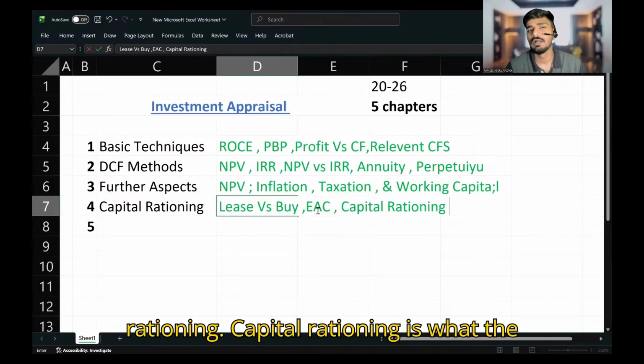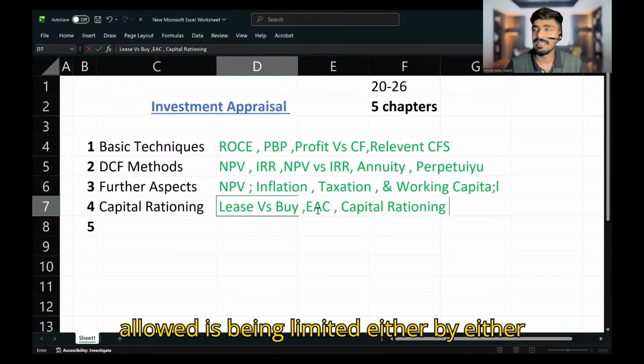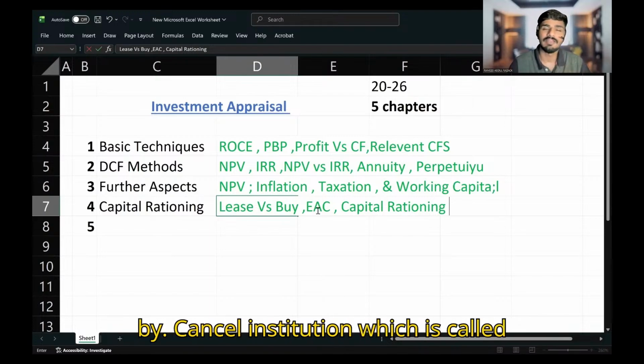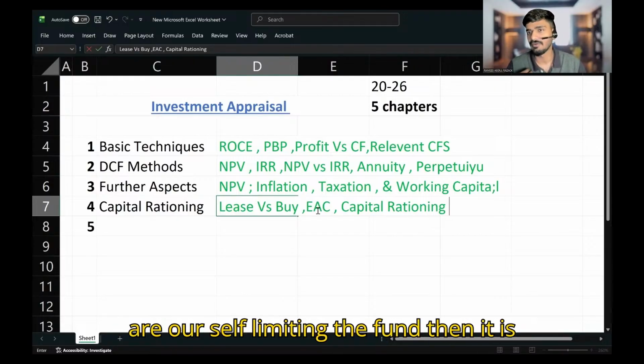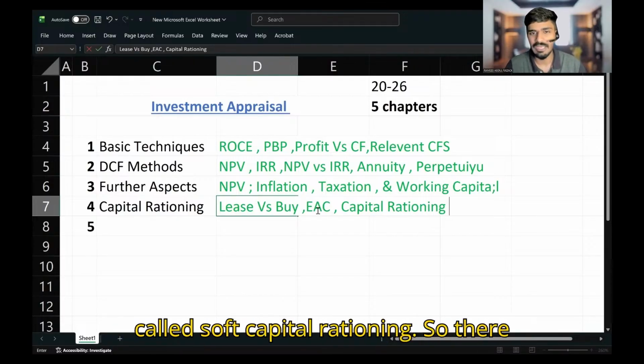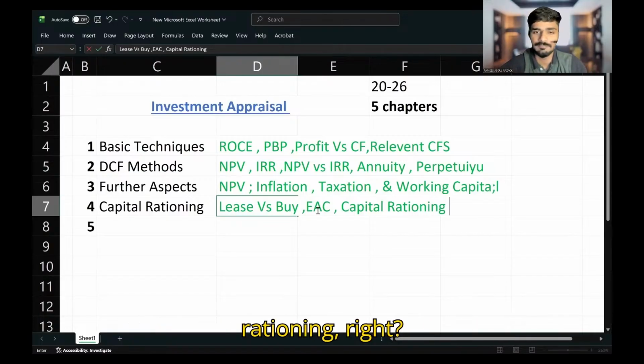Capital rationing is where the funds are limited. The fund that is allowed is limited either by a financial institution, which is called hard capital rationing, or by ourselves. If we are ourselves limiting the fund, then it is called soft capital rationing. So there are two types of capital rationing.